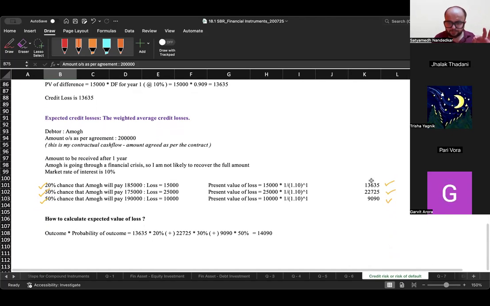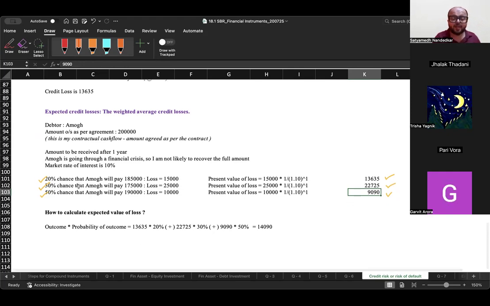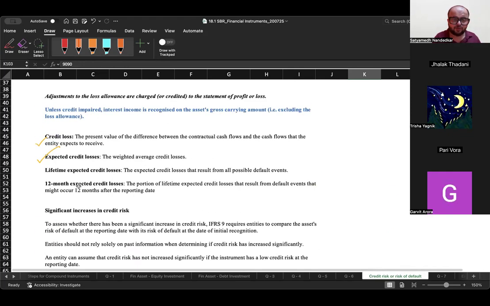present value. And how to calculate expected value? 13635 into 20%, 22725 into 30%, 9090 into 50%. Convert present value into expected value by multiplying with the probabilities. This is your expected credit loss which you are trying to account for.